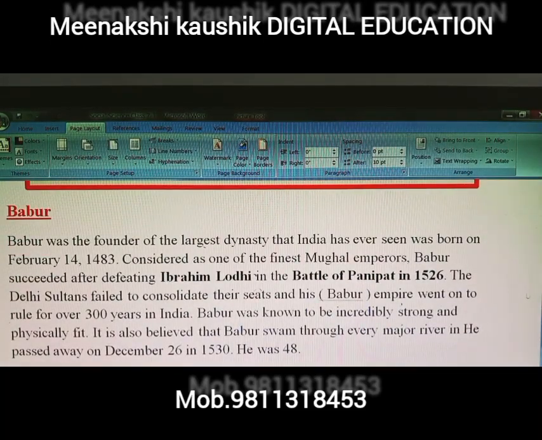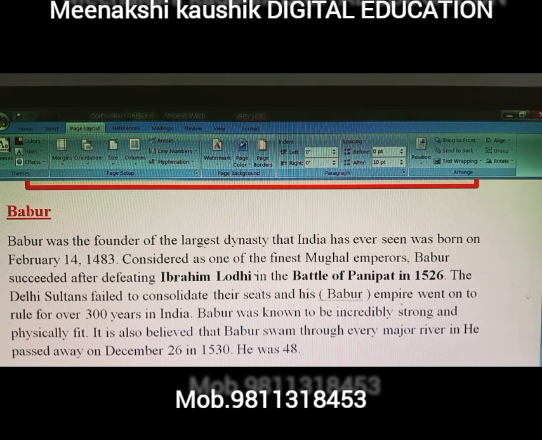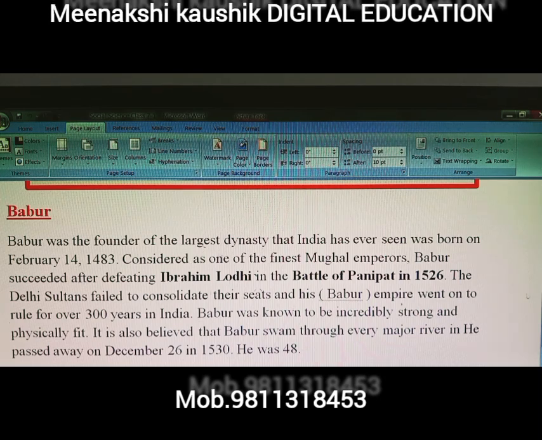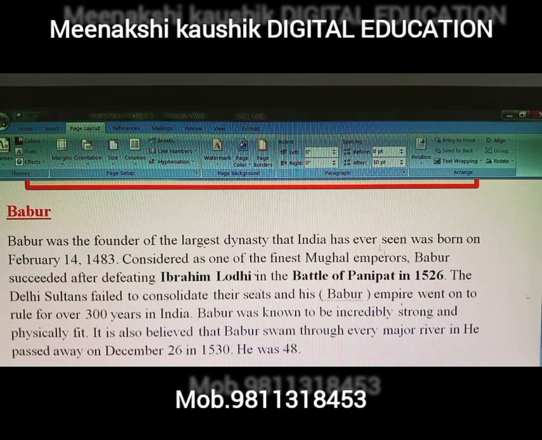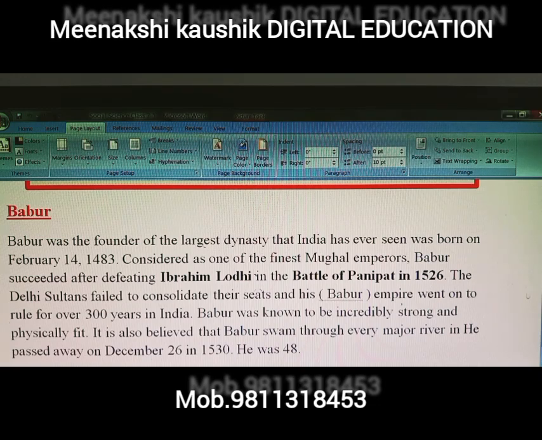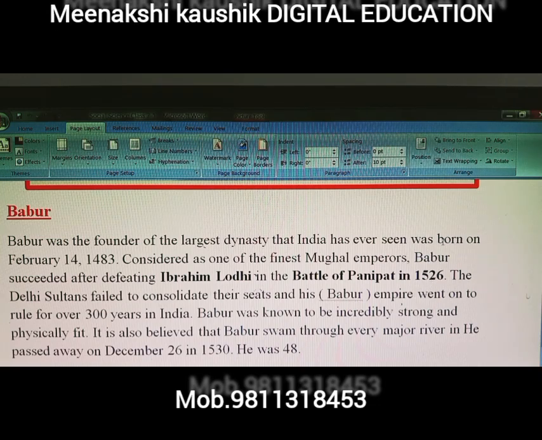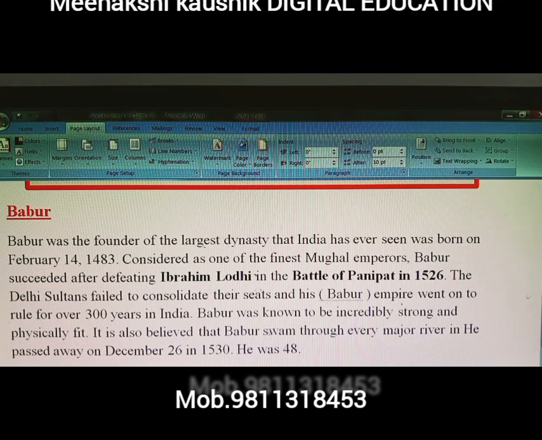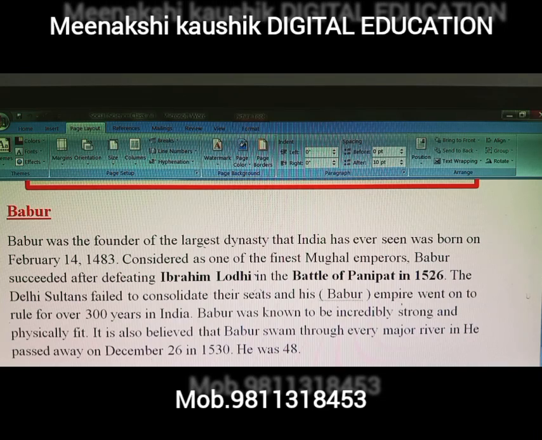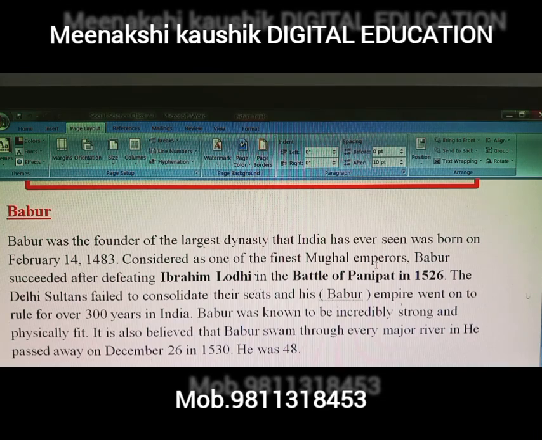Next, see, it is the explanation of Babur. Babur was the founder of the largest dynasty in India, the Mughal dynasty, and he made a great contribution to Indian history. He defeated Ibrahim Khan Lodi in the first Battle of Panipat in 1526. This you also have to note down. Ibrahim Khan Lodi, the last ruler of the Lodi dynasty, was defeated by Zahiruddin Muhammad Babur in 1526. Please note this down and take a screenshot.